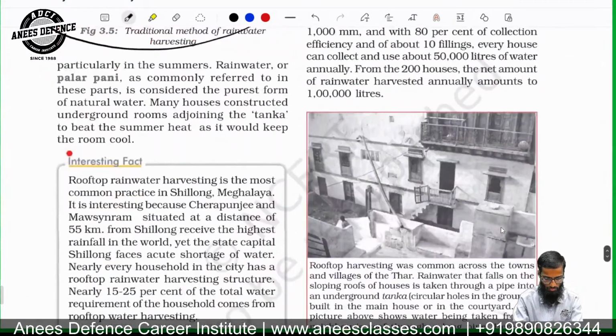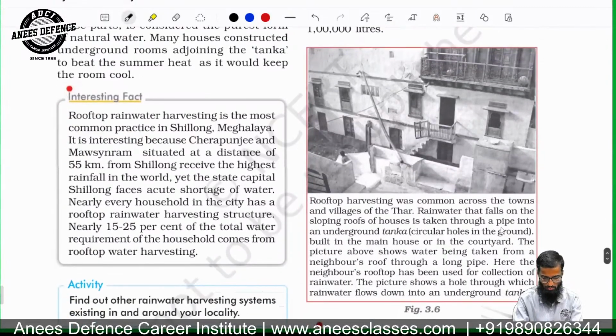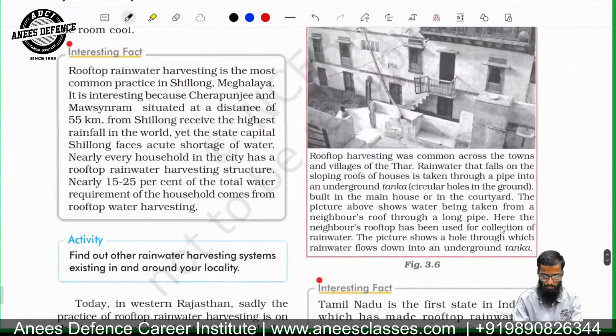So now you understood. Now rooftop harvesting is common across the towns and villages of Thar. Rainwater that falls on the sloping roofs of the houses is taken through a pipe. Look, this is the pipe.